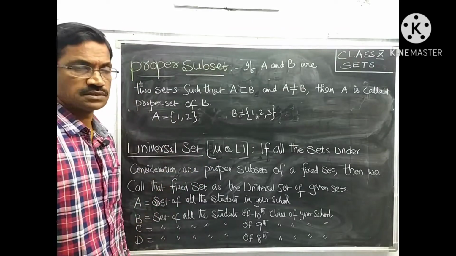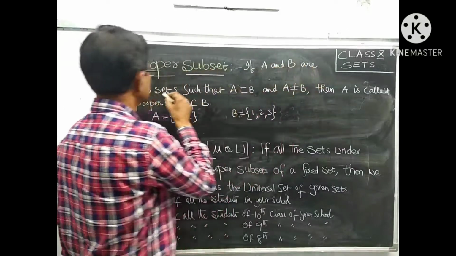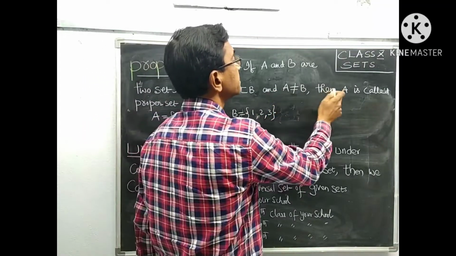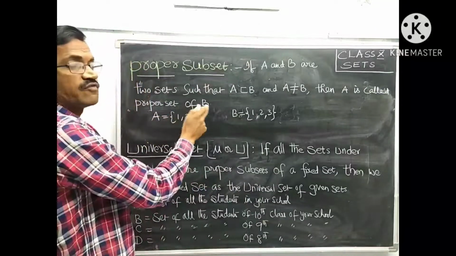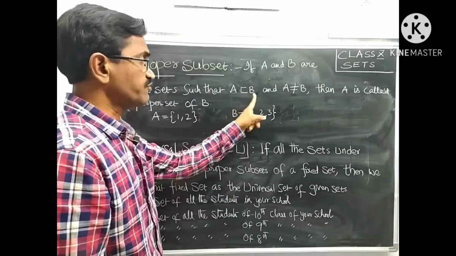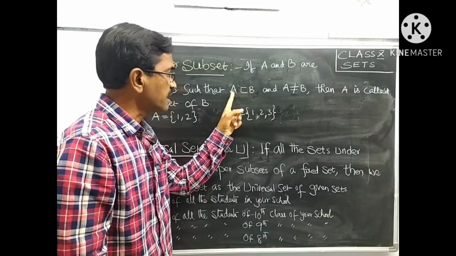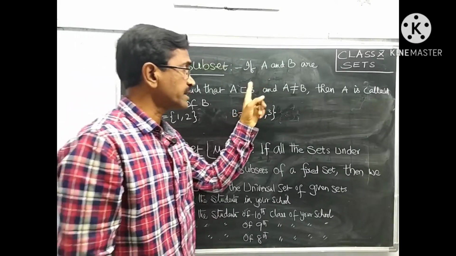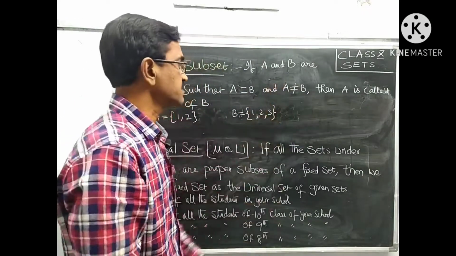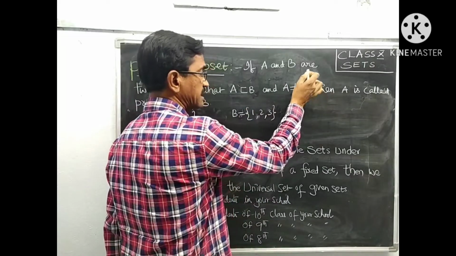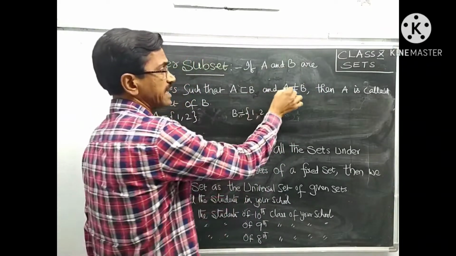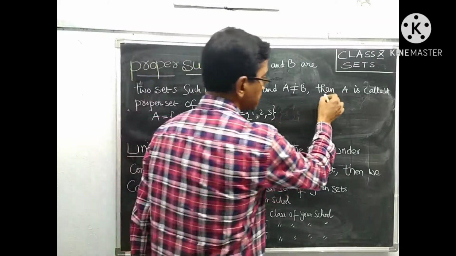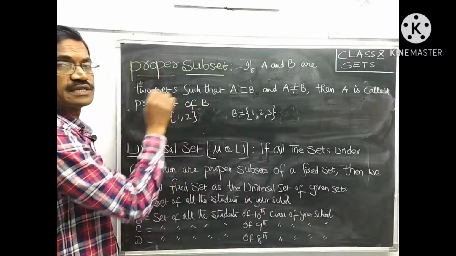What is a proper subset? If A and B are two sets such that A is a subset of B and A is not equal to B, then A is called a proper subset of B. A subset of B means every element of A also belongs to B. Then A is called a subset of B. And moreover, A should not be equal to B. That means B should contain at least one element other than those in A. The number of elements in A and B should not be equal. Then A is called a proper subset of B.